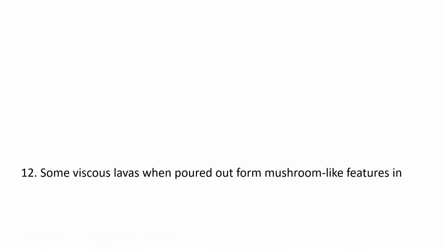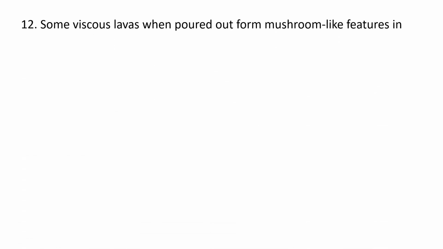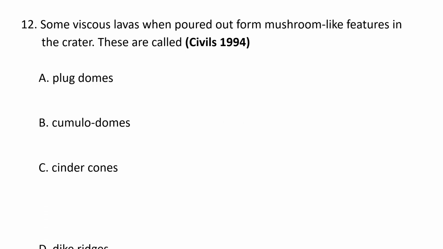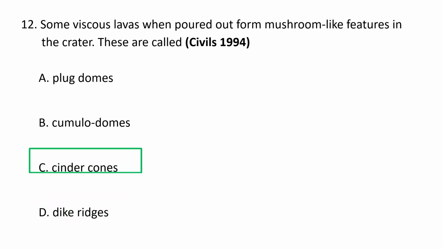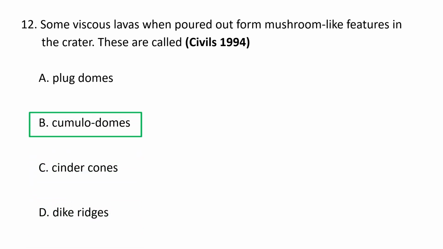Next question. Some viscous lavas, when poured out, form mushroom-like features in the crater. These are called A. Plug domes, B. Cumulodomes, C. Cinder cones, and D. Dike-like ridges. The correct option goes as B.